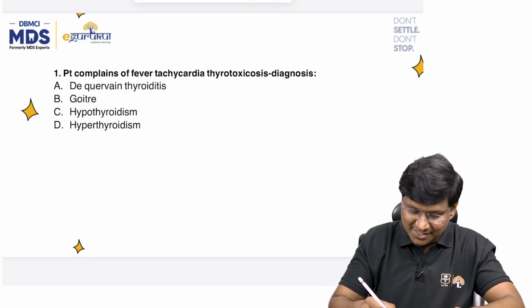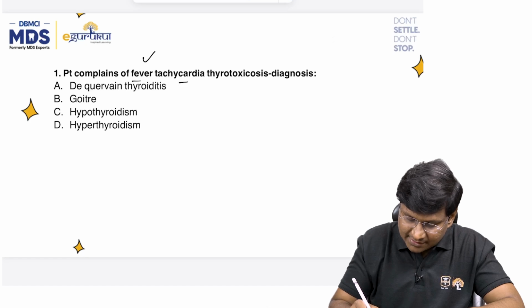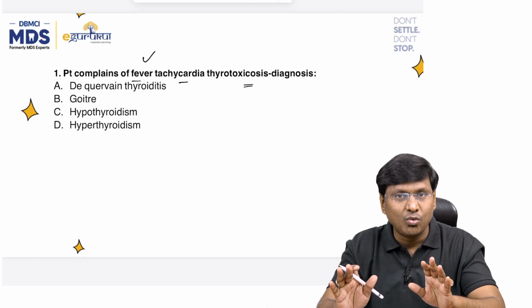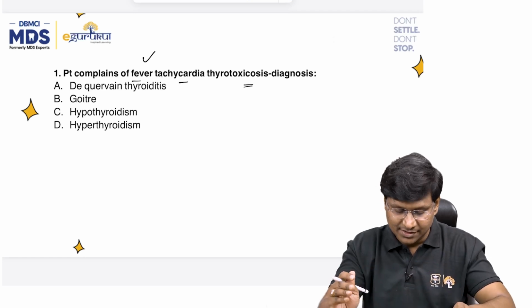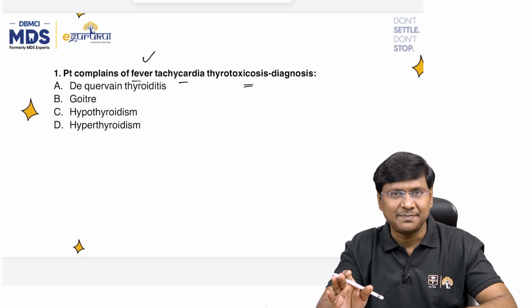The patient complains of fever, tachycardia, and thyrotoxicosis is being diagnosed, right? So now, what is the correct answer? De Quervain's thyroiditis, goiter, hypothyroidism, hyperthyroidism.